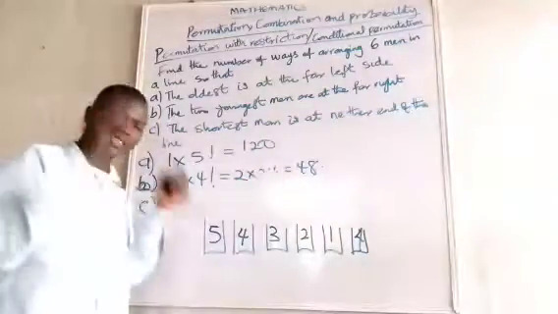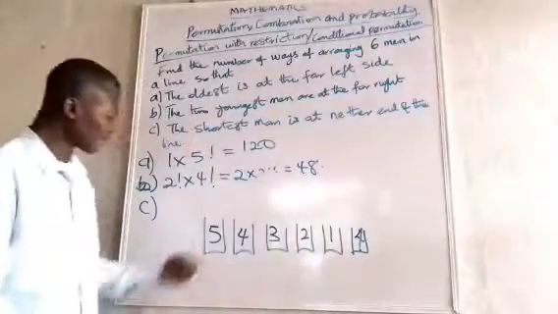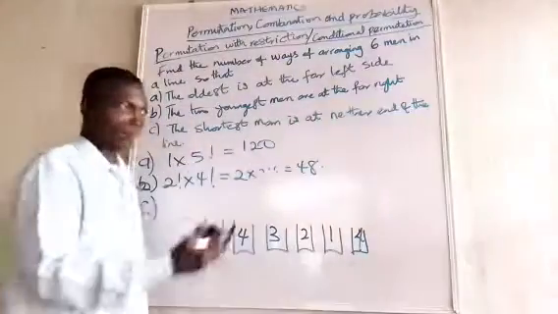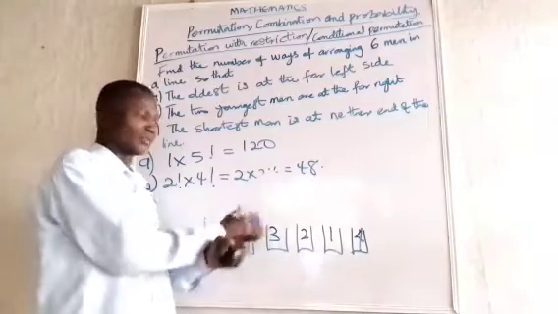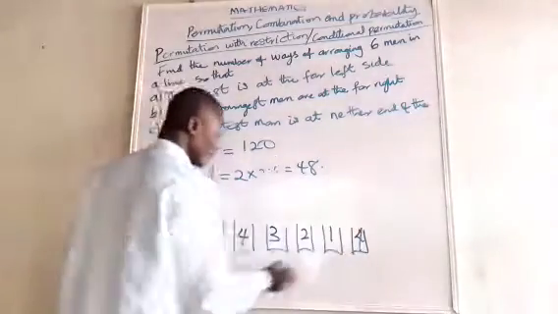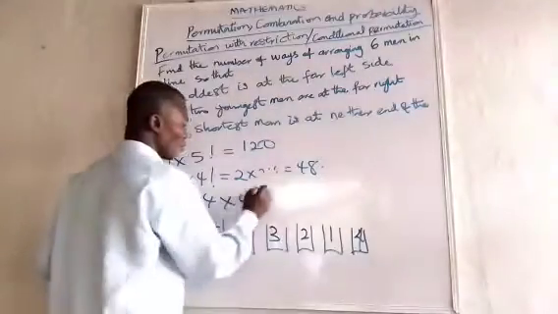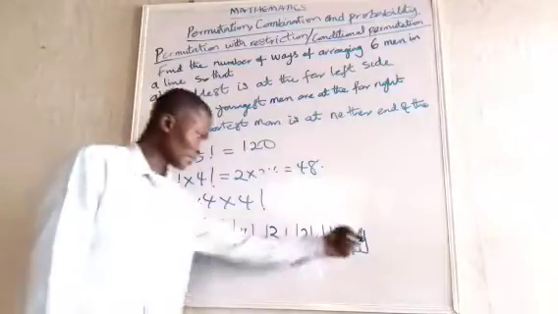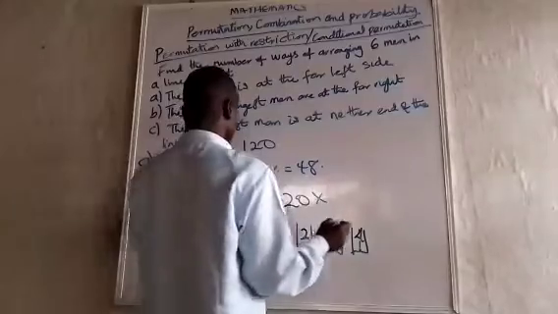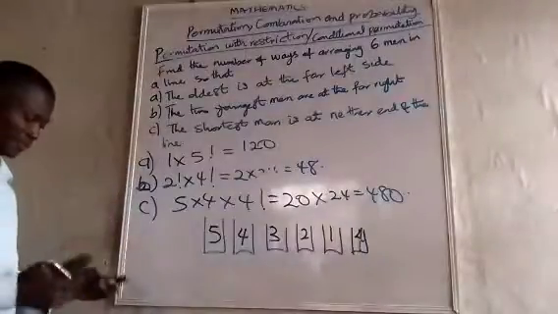I investigated the restriction first, and I went for it. They cannot stay here. The shortest man cannot stay here nor here. So I abandoned that place. Now the remaining 4, because out of the 5 after the shortest man can stay here. So I have this. So my answer is now going to be, if you like, you can make it 5 times 4 times 4 factorial. That's it. This one times 4 factorial. Now you answer. So you get to be 20 times 4. So that's the arrangement for this one.